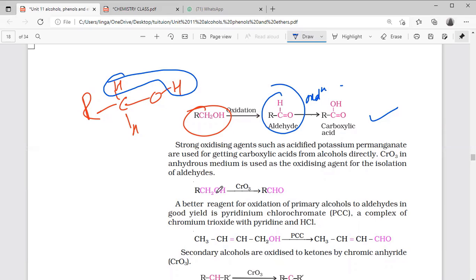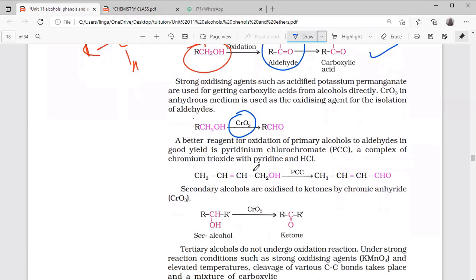But if you want to stop at the aldehyde, before the carboxylic acid, you can take mild or medium oxidizing agents. If you take KMnO4 or K2Cr2O7, being strong, it will go up to carboxylic acid.